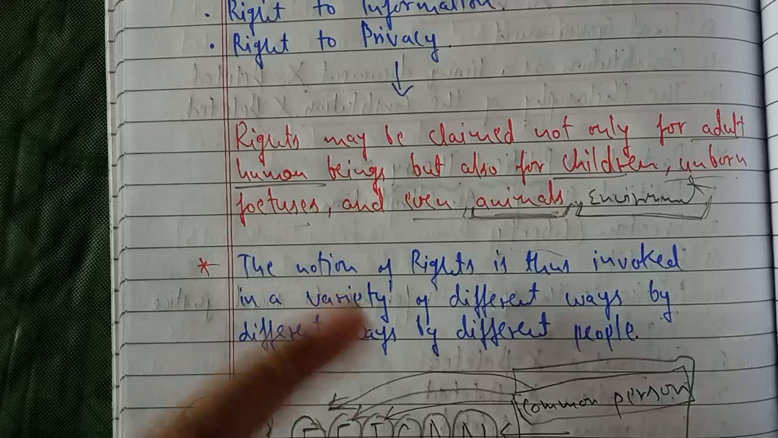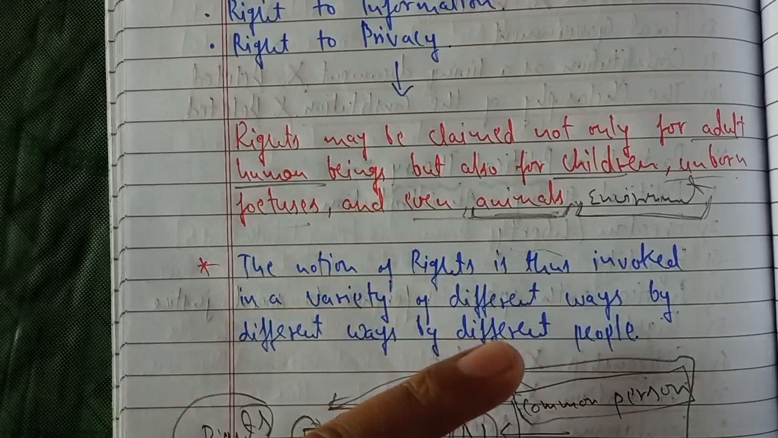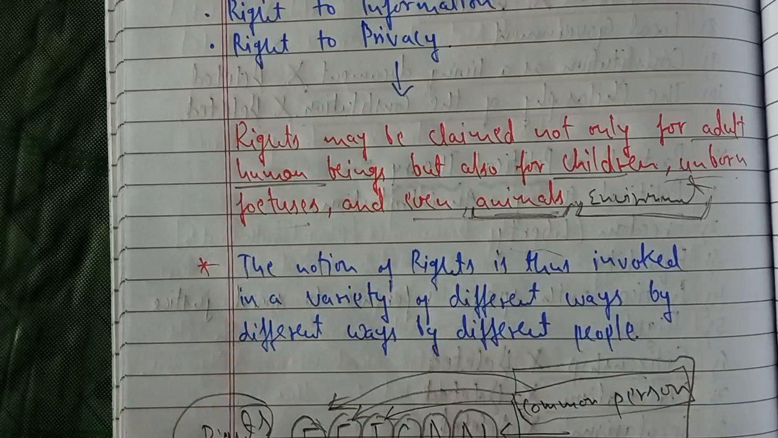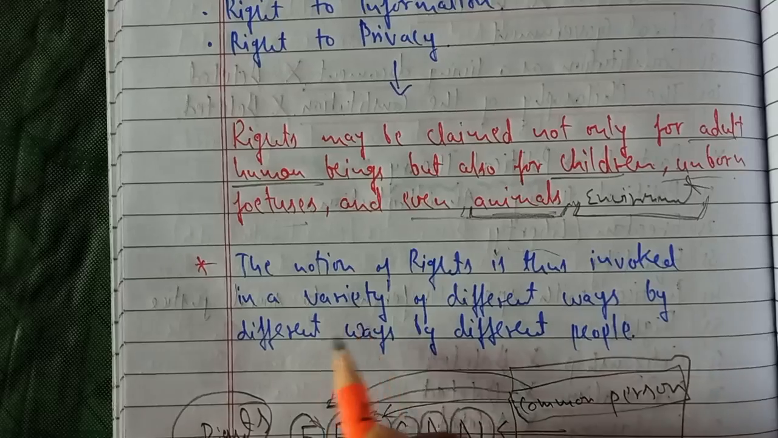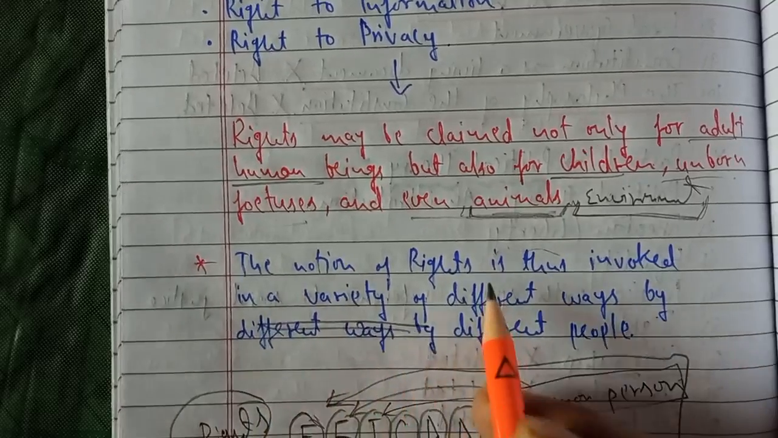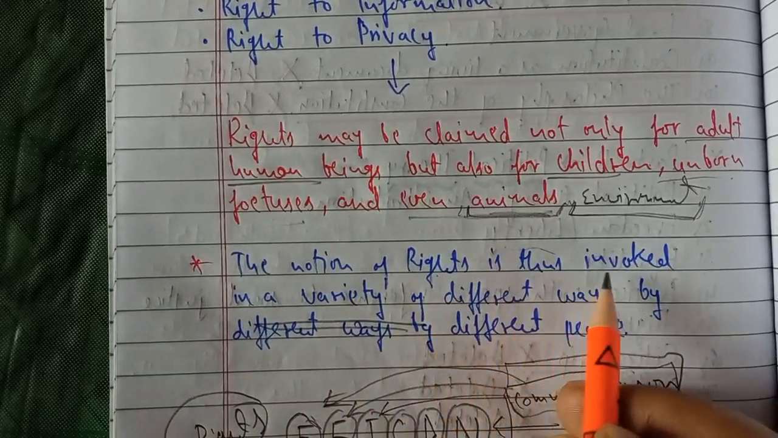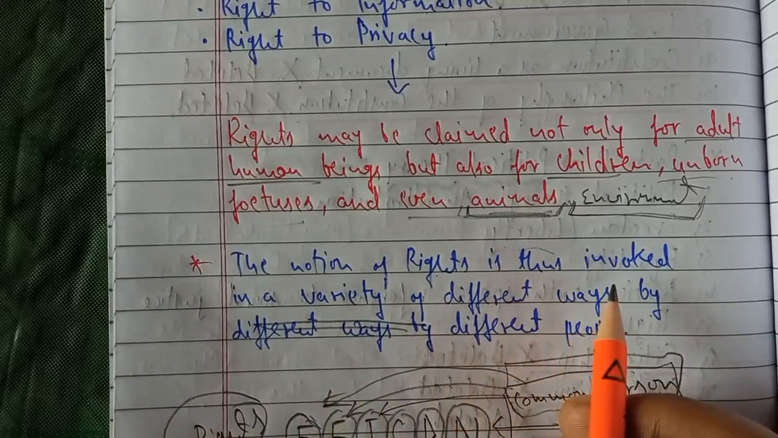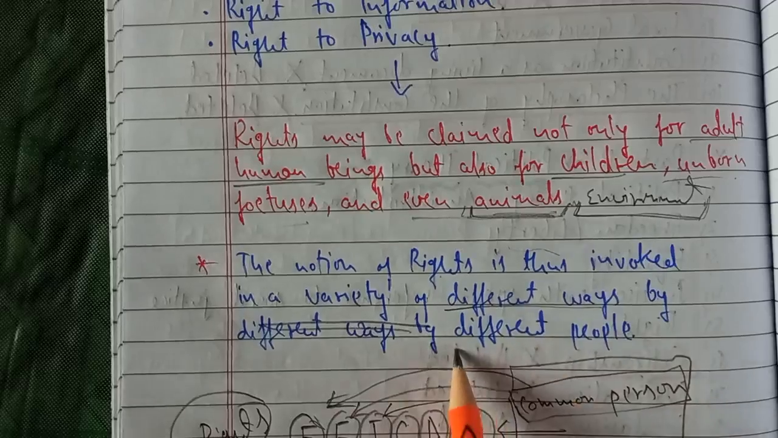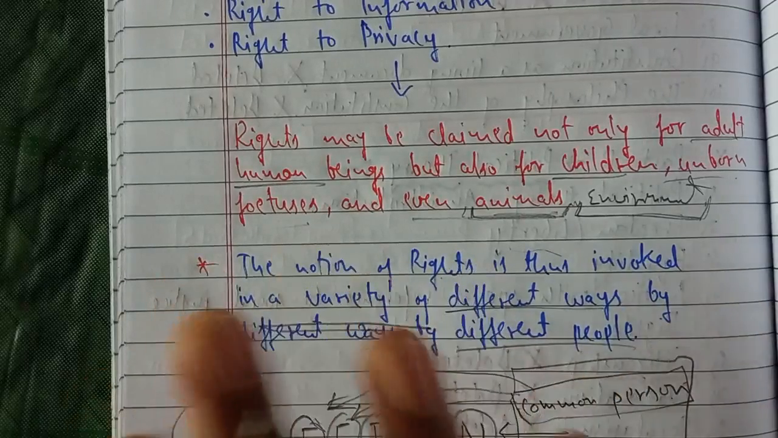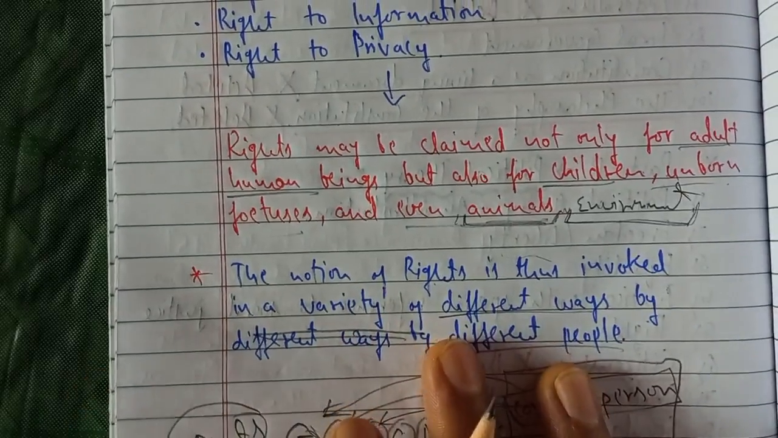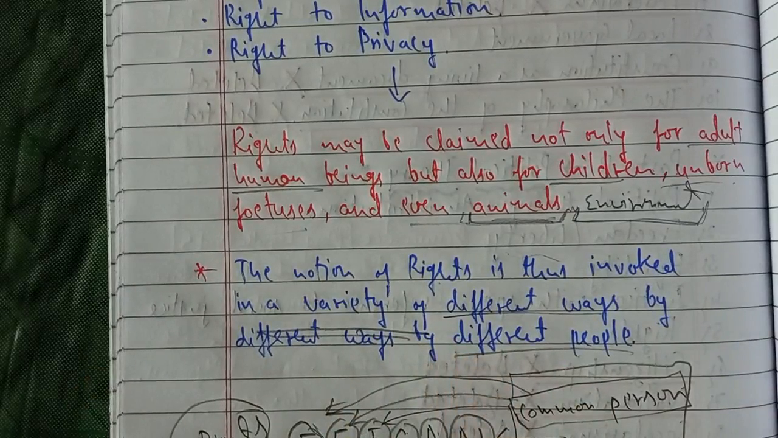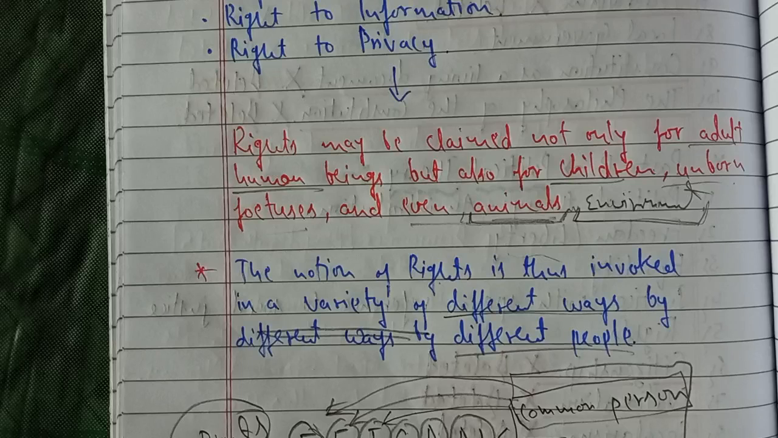In the same way, they have written here, the notion of right is thus invoked in a variety of different ways by different people. Okay, so if we talk about rights, all the dimensions are read and understood in a different way by different people. That is why I'm saying this word is a dynamic word. This concept is a dynamic concept which will keep changing with the need of time or the need of the hour.